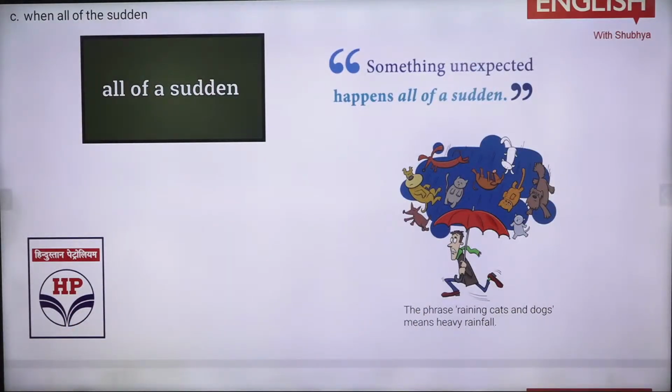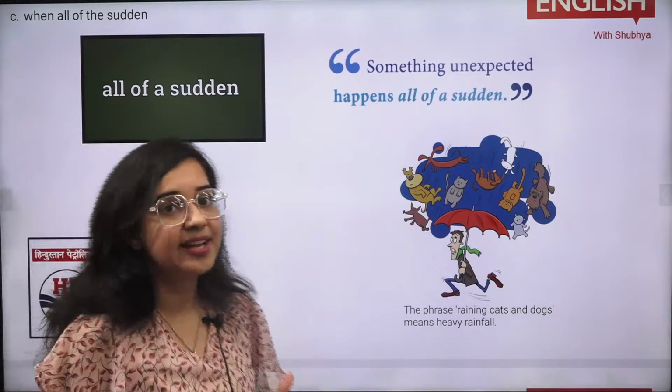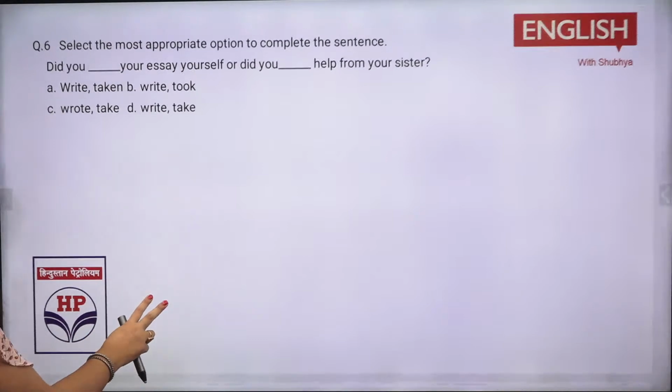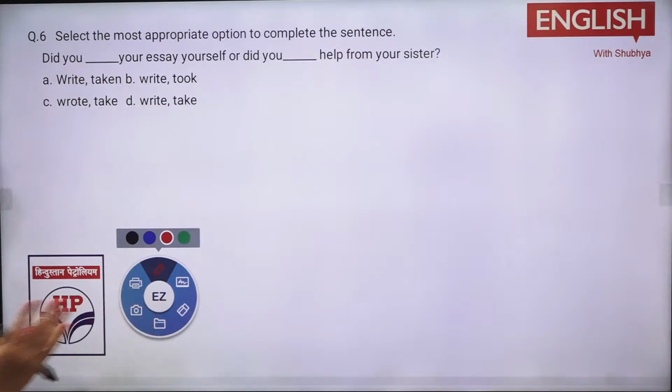अगर आजकल वैसे भी मानसून चल रहा है, so you can use this term now that it is raining cats and dogs, right? Next you have is appropriate option to complete the sentence. Now see, again the sentence completion. Now you see, तीसरा क्वेश्चन है या फोर्थ क्वेश्चन है ना? 3 questions 6 में से तो हमारे sentence completion के ही आ गए. So now you understand what is the major part, sentence completion, spotting errors. So these are the very important topics.